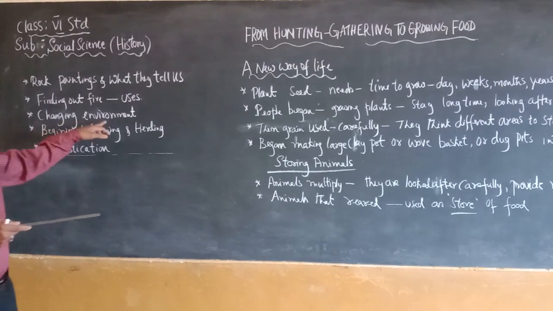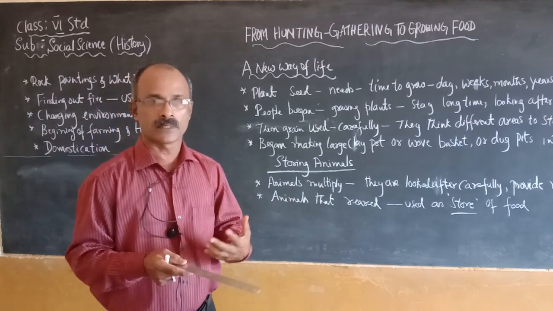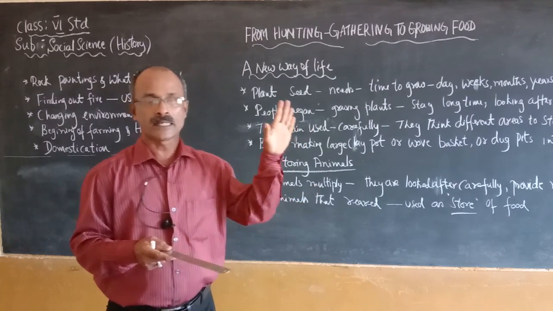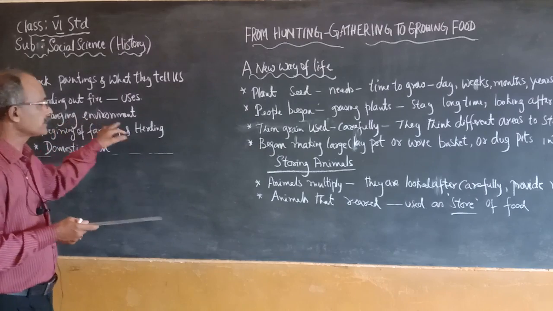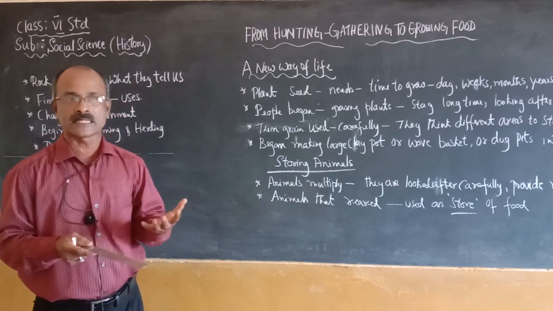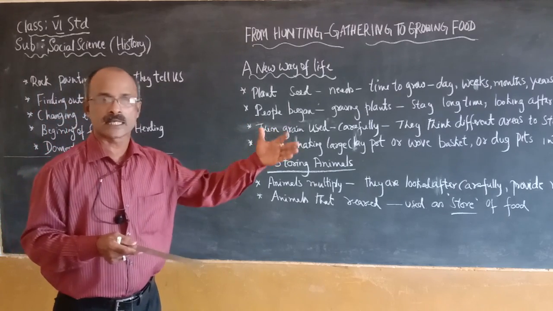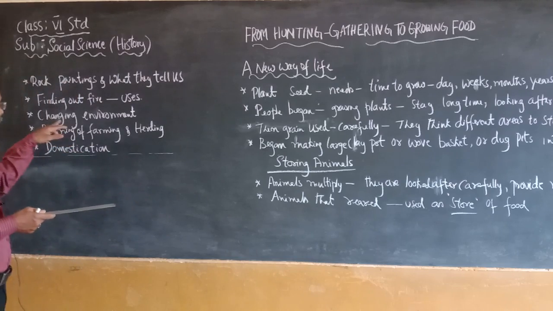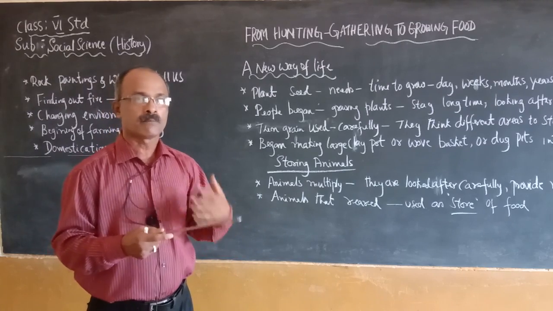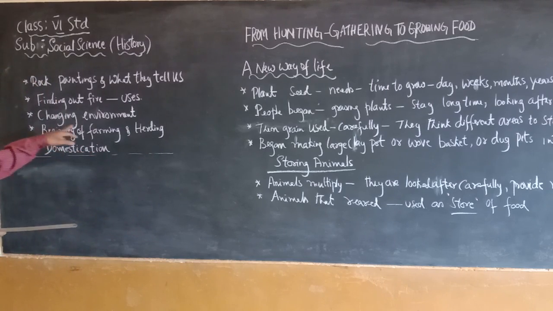Then, the change in environment. What changes in the environment did they observe? The temperature of the world or the subcontinent gradually kept on increasing in such a manner which facilitated the growth of some plants. The growth of plants in turn resulted in the multiplication of animals, maybe wild animals, especially goats, sheep and others. As their number increased, people also began to domesticate these animals over the longer days. Then, the beginning of farming and herding.